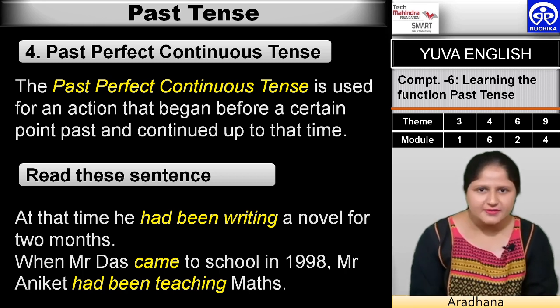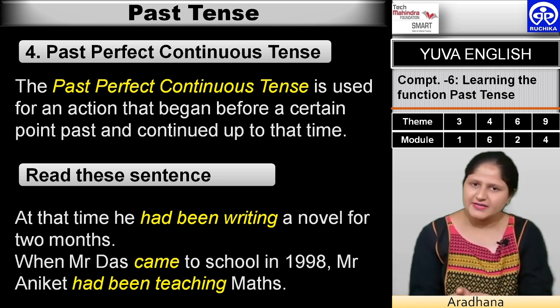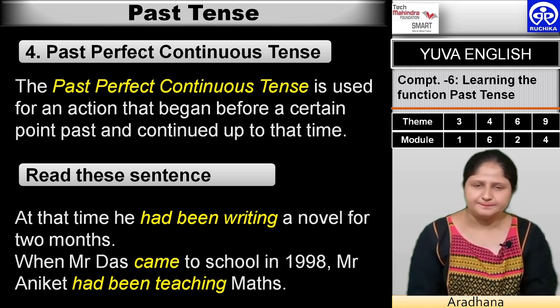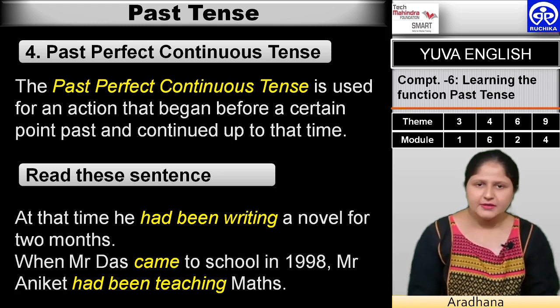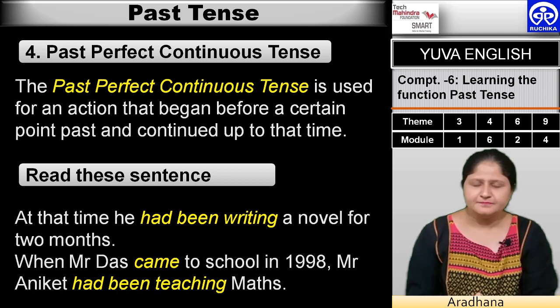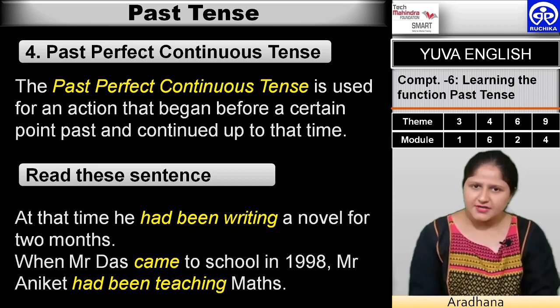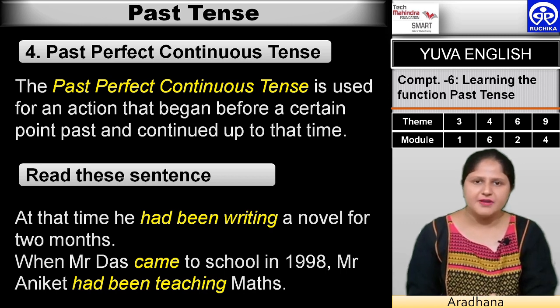Let us read the definition. It is used to denote an action that began before a certain period of time and continued for a longer time, in the past obviously. Let us read the sentences. The first sentence is, at that time he had been writing a novel for 2 months. The colored words are had been writing.